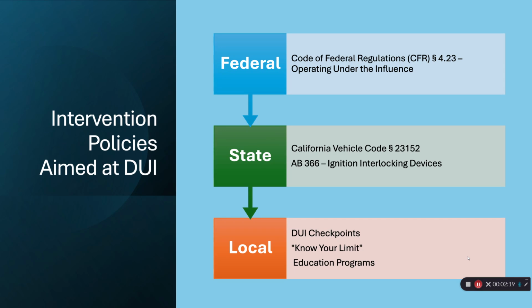In California, Vehicle Code 23152 defines the DUI blood alcohol content level at 0.08% for adults, 0.04% for commercial drivers, and 0.01% for people younger than 21. California also passed Assembly Bill 366 requiring all DUI offenders to install an ignition interlock device, administering a breathalyzer to operate their vehicle. In local governments, they've pushed for DUI checkpoints through local law enforcement.